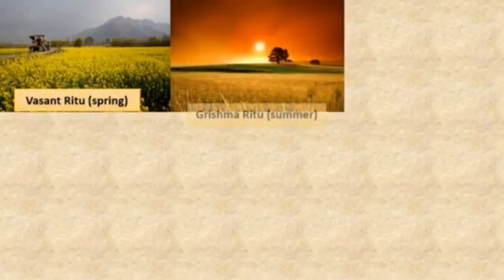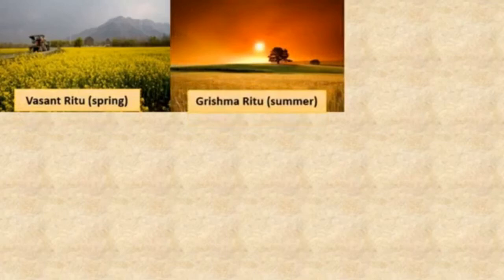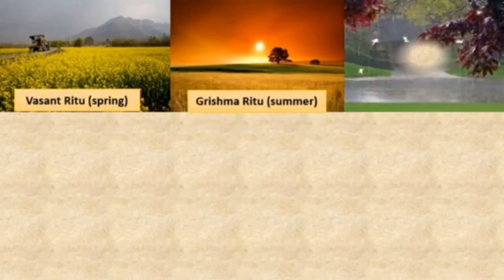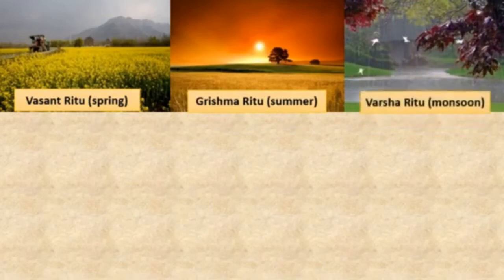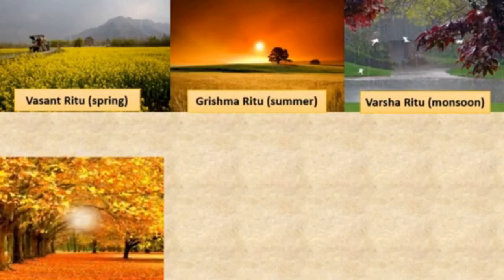See dear students, this is Vasanta Ritu, that is spring. Grishma Ritu, that is summer. Varsha Ritu means monsoons. Sharad Ritu means autumn.